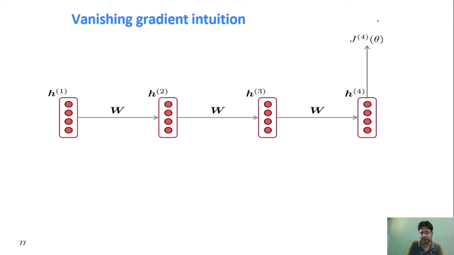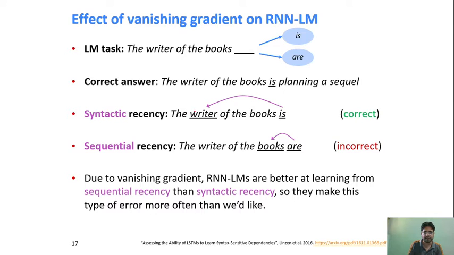Finally we get the final answer, right? So taking this example, your weight value will be dot product with the, then writer, then of, then the, then books. Finally it will try to predict is or any other word, right?